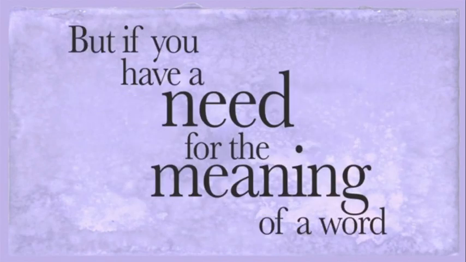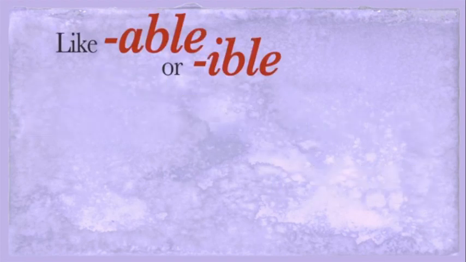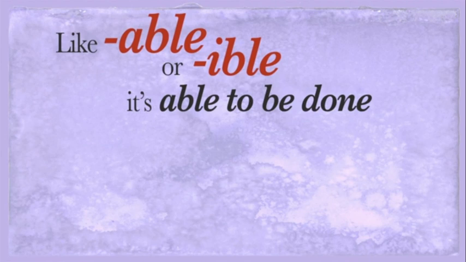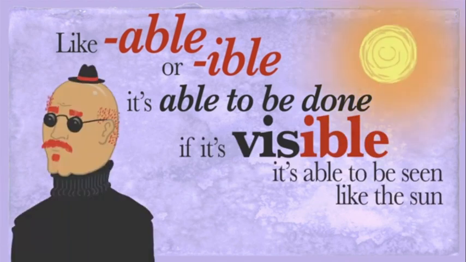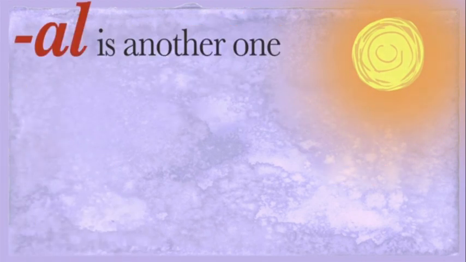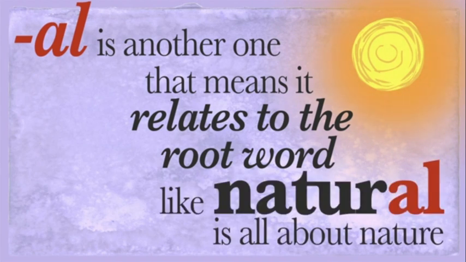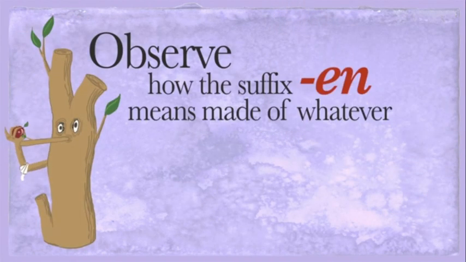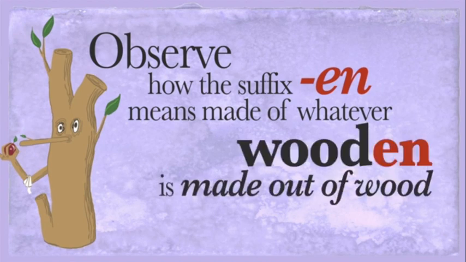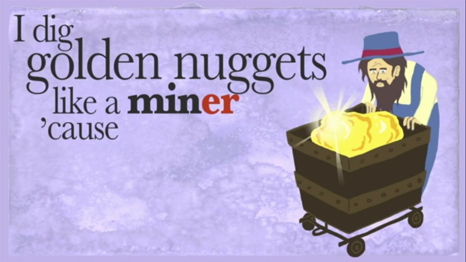Okay, listen up. I don't know if you heard, but if you have a need for the meaning of a word, just take a look and check at the end. If a suffix is there, then that'll be your friend. Like able, it's able to be done. If it's visible, it's able to be seen, like the sun. I'm capable of having fun, but now I gotta run. Al is another one. That means it relates to the root word, like natural is all about nature. Observe how the suffix en means made of whatever. Wooden is made out of wood. Now that's clever. I dig golden nuggets like a miner does.